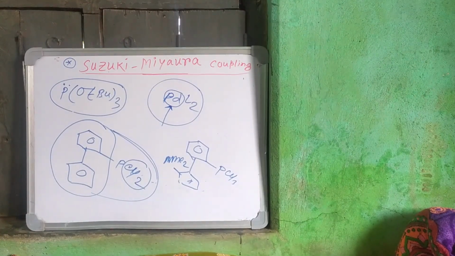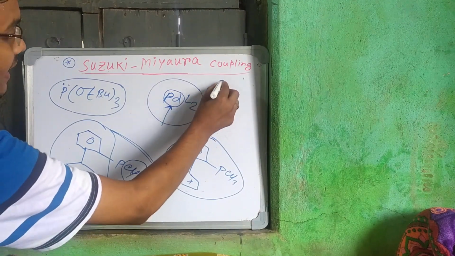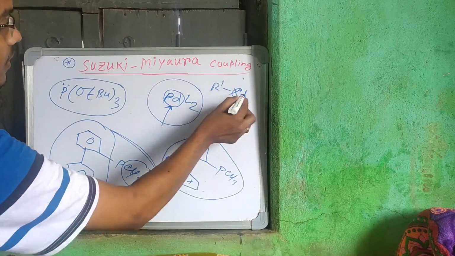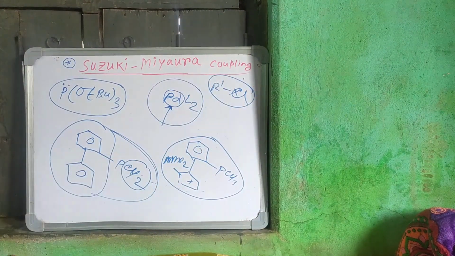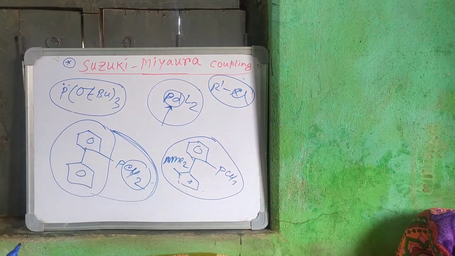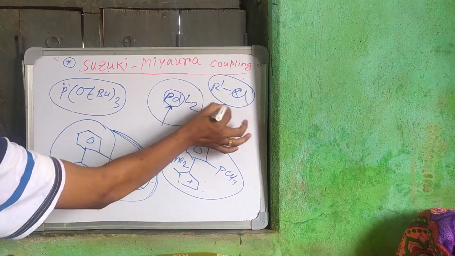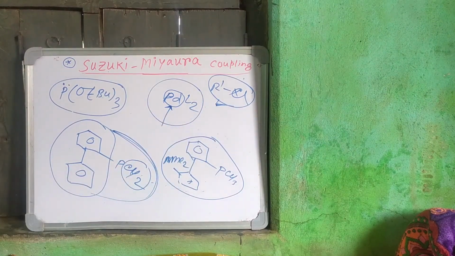Okay. So if you use that base, then phenyl chloride also. I have told you that when Cl is there, the Suzuki-Miyaura coupling reaction is very rare. But if we use that bulky base, the reductive elimination is so much faster, and oxidative addition also so fast that the aryl Cl also undergoes Suzuki-Miyaura coupling reaction.